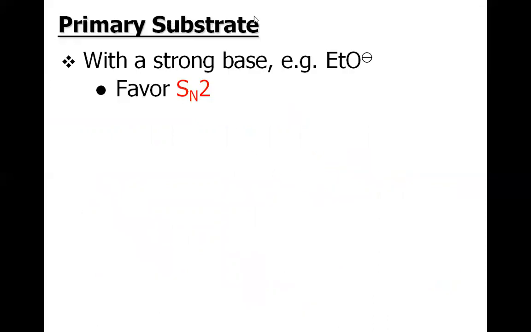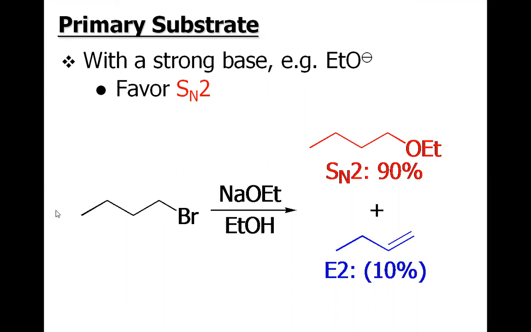This is called the primary substrate. With a strong base, it favors SN2. This is the example. This is butyl bromide. If we use sodium ethoxide, it's more favorable to have the SN2 reaction than the elimination reaction, because the ethoxide will simply attack this alpha carbon and the bromine will knock off. We have the ether as a product.